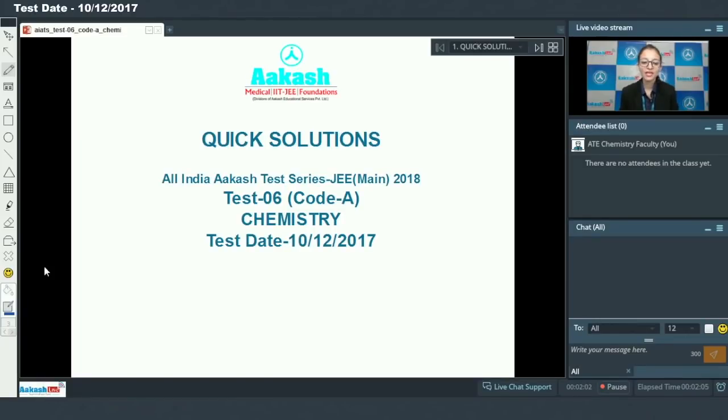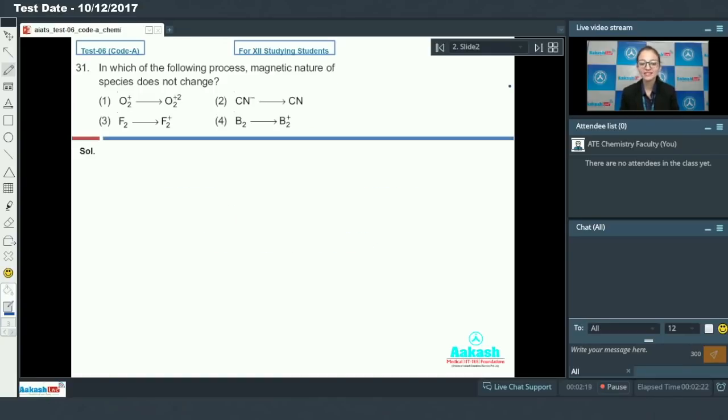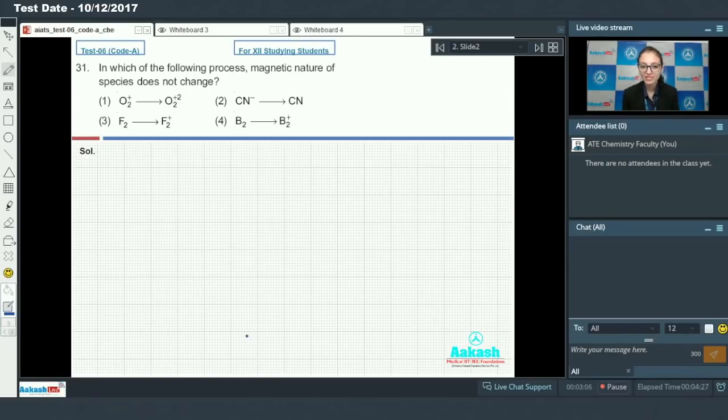Hello students, we are going to discuss quick solutions of All India AIATS Test Series JEE Mains 2018 and we will discuss Test 6 Code A Chemistry. Let's start our discussion with question number 31. In which of the following process magnetic nature of species does not change?